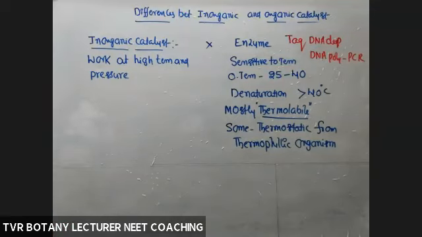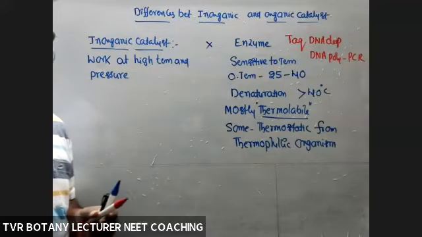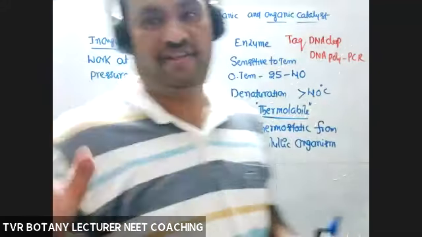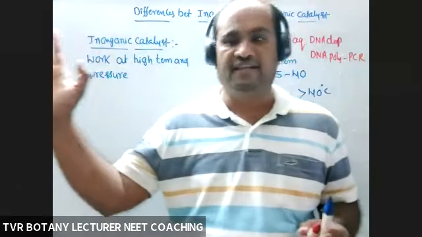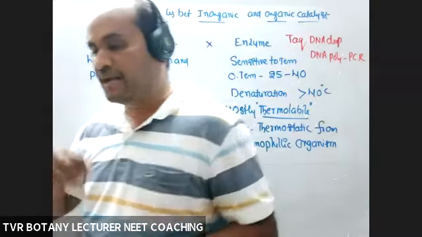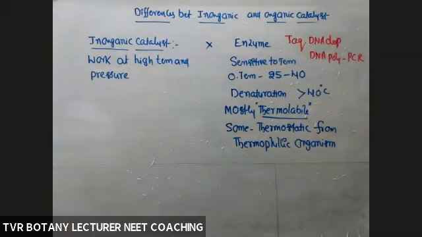For example, enzyme at high temperature, definitely, permanently that enzyme is denatured. We can't bring that enzyme back. So permanently, that high temperature is rendering the enzyme not suitable for biochemical reactions. So many differences are there between inorganic catalyst and organic catalyst.